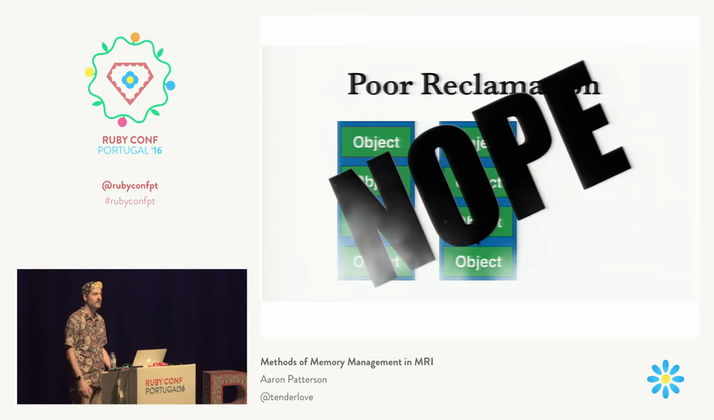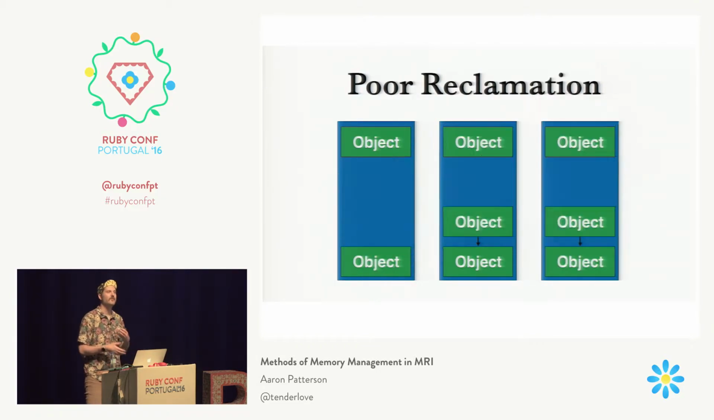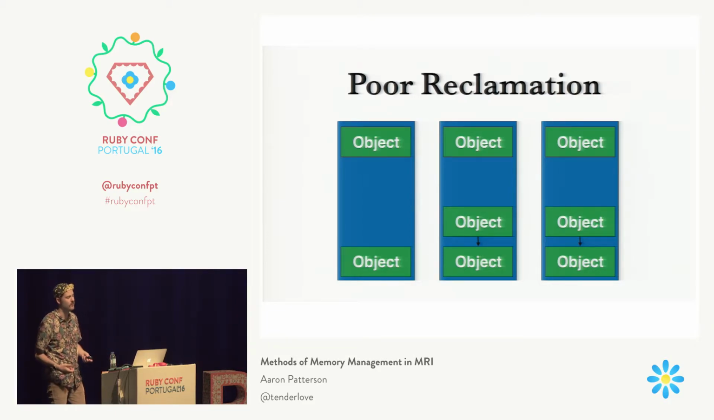Nope, we can't do that. Oh, I should have said wrong. We can't do that. Objects in Ruby do not move. So since they have to stay in the same location, it means that we've got this wasted space. We've got these holes in the pages. That one page, we have a page worth of memory that's actually free, but we can't get rid of it. We can't reclaim it because those objects won't move.